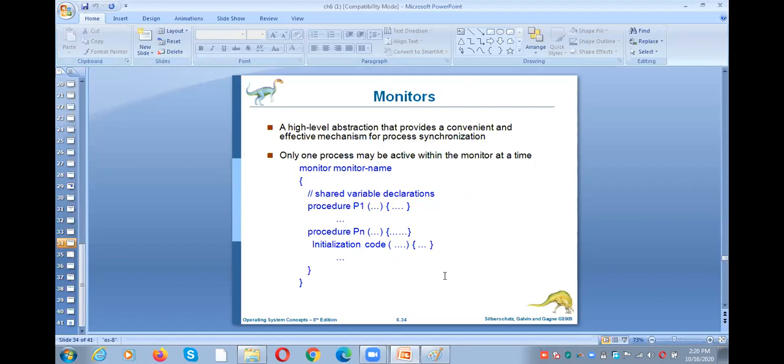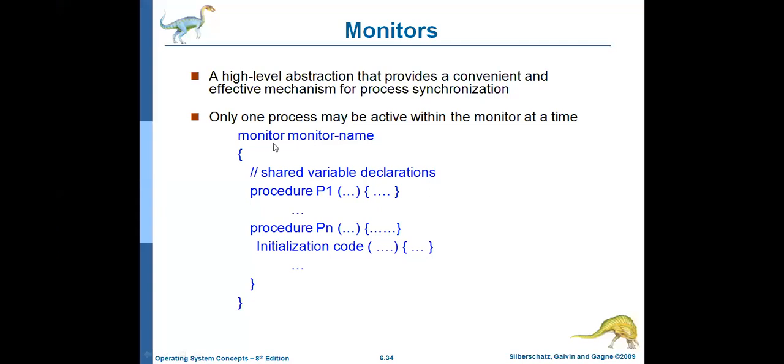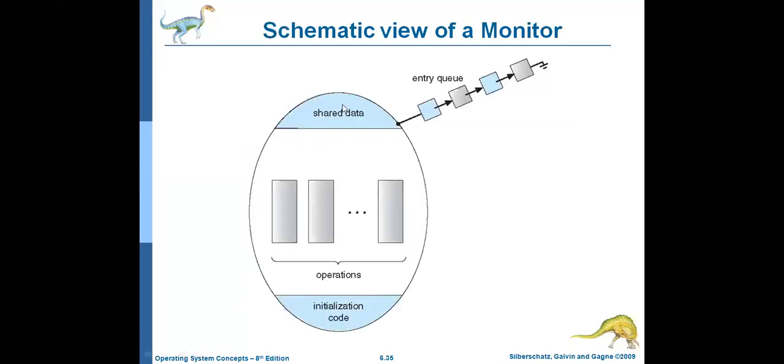And then the monitor. What is a monitor? A monitor is also a process synchronization tool. What does the monitor consist of? Monitor name, shared variables, procedures, and then initialization code. The same thing we can represent with a diagram. The monitor consists of shared data, the operations or procedures, and then initialization code.